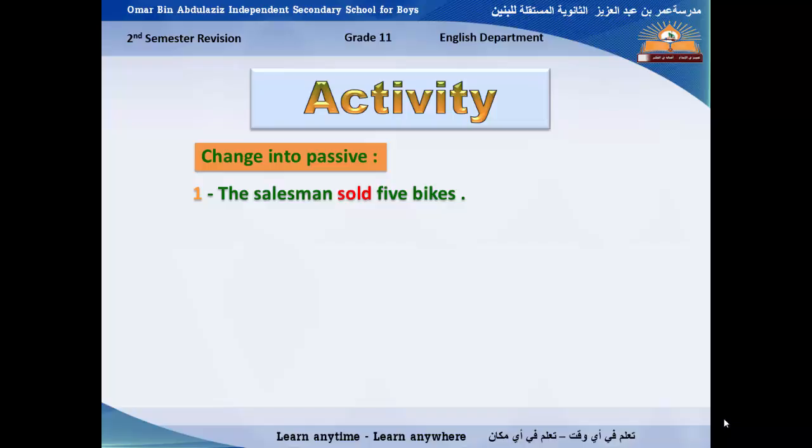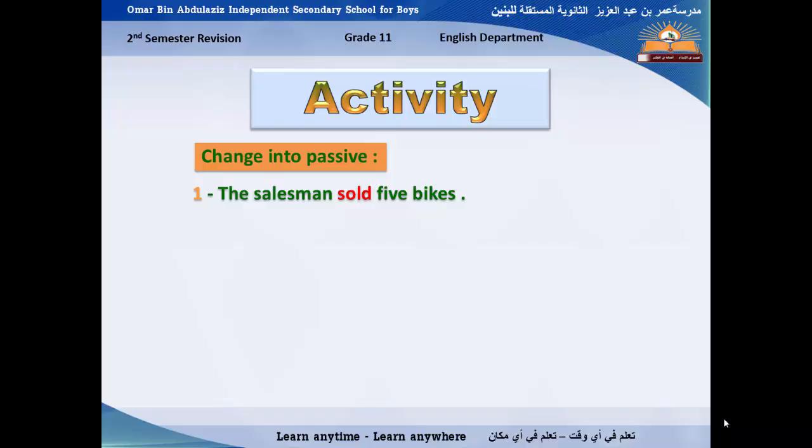The salesman is the subject of this active sentence. The verb is sold, which is in the past simple form. 5 bikes is the object of the active statement.